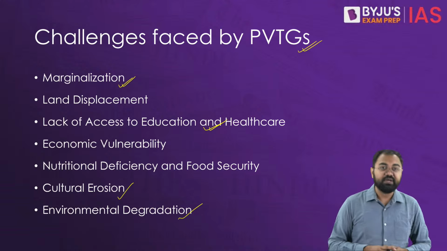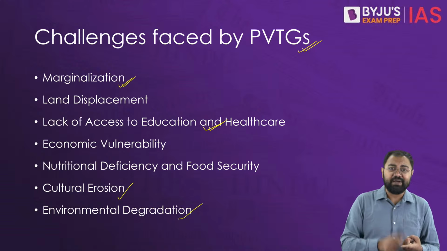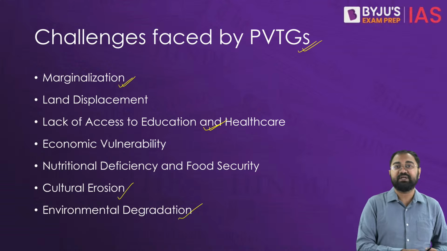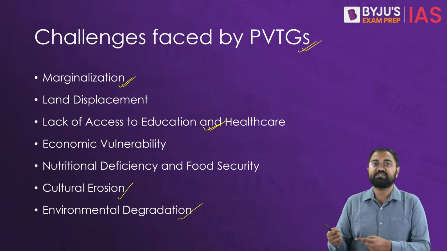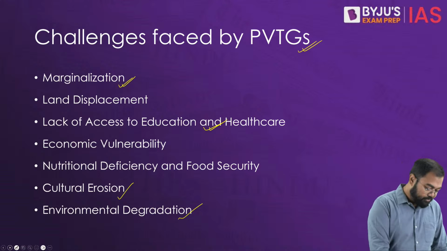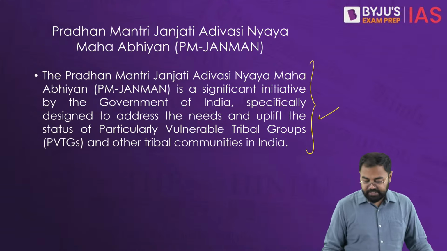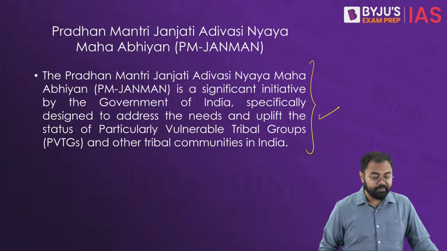And then environmental degradation also becomes a big challenge because of deforestation, mining, increasing pollution and threats to their habitats. The traditional livelihoods which are based on the forest ecosystems are under threat for them. So we need to understand all these things. This is the scheme that we are discussing here, the Pradhan Mantri Janjati Adivasi Nyay Mahabhiyan.